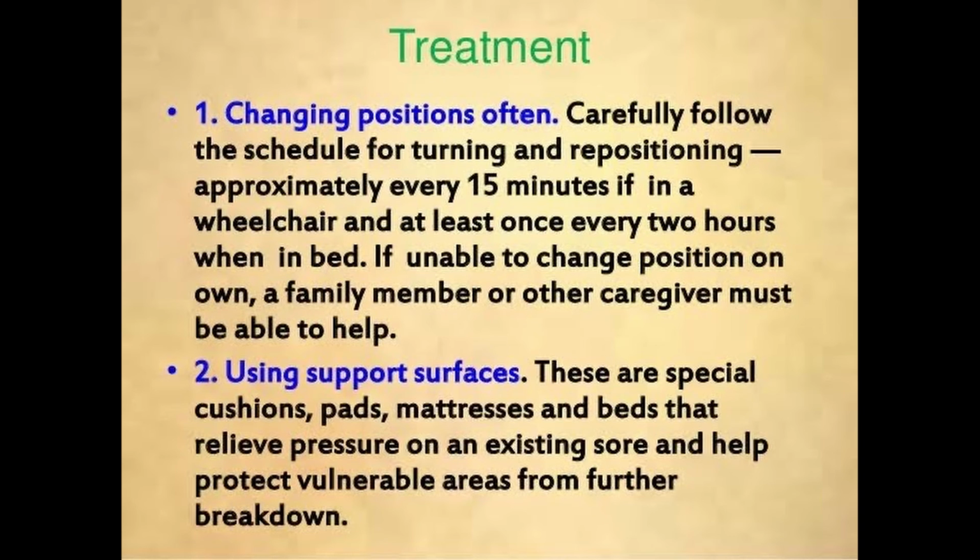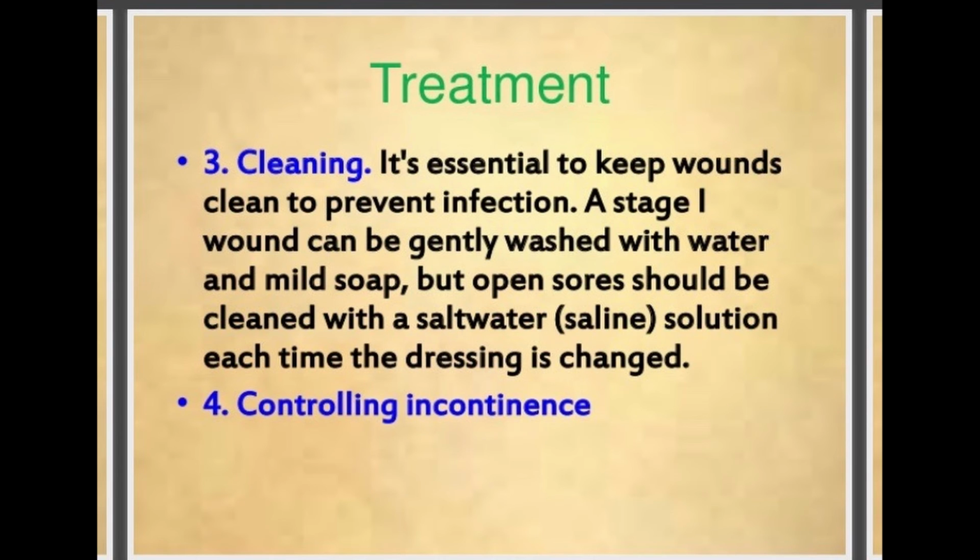Second one is using support surfaces. These are special cushions, pads, mattresses and beds that relieve the pressure on the existing sore and help protect vulnerable areas from further breakdown. So the support surface is essential for the bed sore person. Third one is cleaning. It is essential to keep the wound clean to prevent infection.